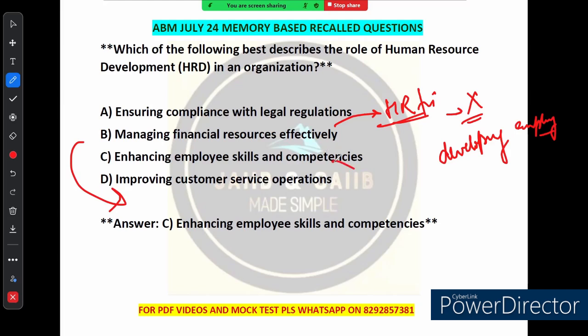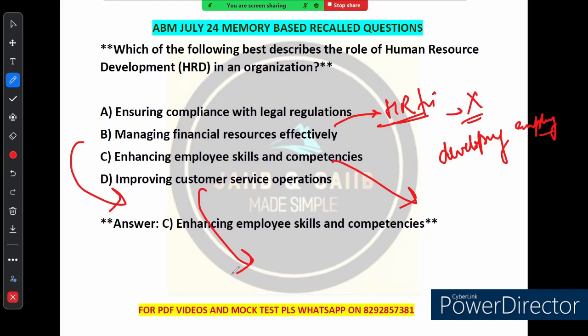Option C says enhancing employee skills and competencies. Yes, this is the correct answer. The main goal of HRD is to help employees improve their skills, learn new things, and grow in their role through training and development programs. It is all about making sure employees are equipped to perform their job effectively and help the organization succeed. Option D says improving customer service operations. See, HRD might indirectly influence customer service by helping employees improve their skills, but this is not their direct role. So the right answer is option number C.